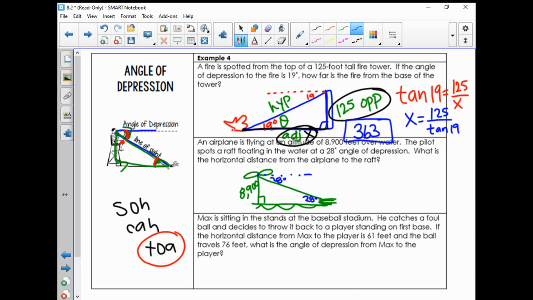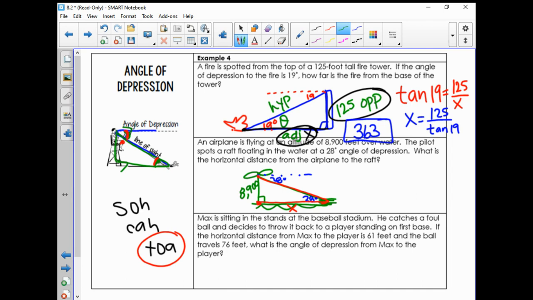So when they ask horizontal distance, that's kind of a trick, because the distance from the airplane to the raft is going to be our hypotenuse right there. But when they ask the horizontal distance, what they really want is that bottom length. So we'll mark it. If you were to do a problem like this on the quiz, I would give you full points if you still solved for the x as long as it was set up correctly. Sometimes they're a little bit ambiguous as to what they're asking for.